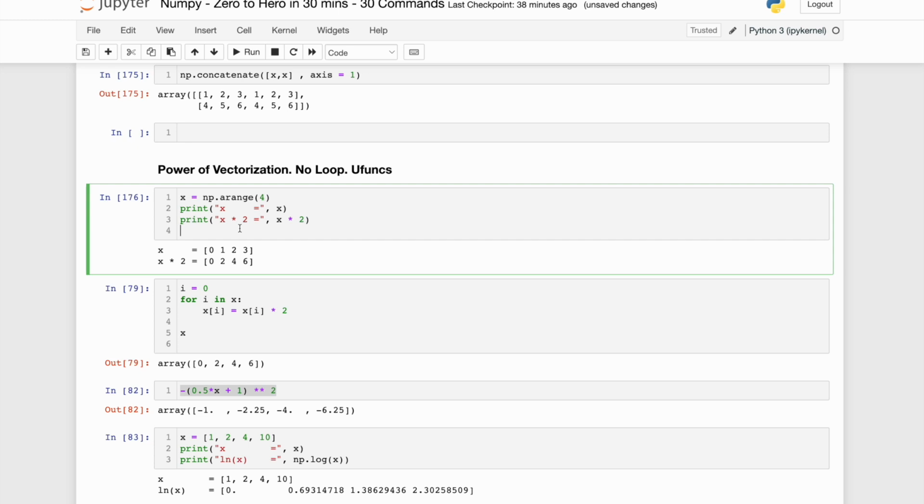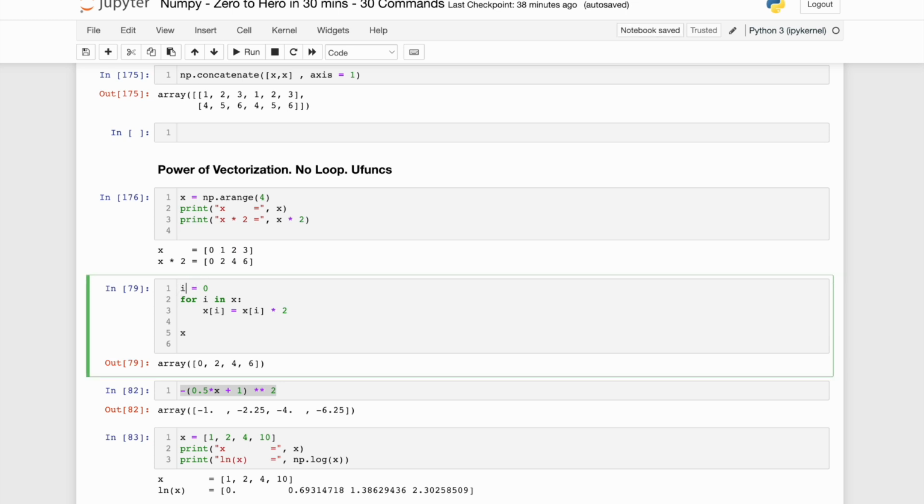You would have to write a loop, right? You have to write a loop, read each of these elements one by one, multiply by 2, and store it. This is what I'm doing. So I'm initializing i is equal to 0. I'm writing a small for loop, for i in x. x is an iterable, so it will iterate over 0 1 2 3. And then I'm fetching the individual element, multiplying it by 2, storing it in the same variable, and then I'm printing. This will also give me the same result, 0 2 4 6.